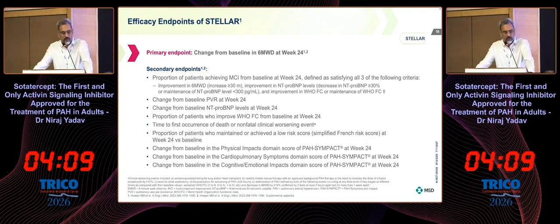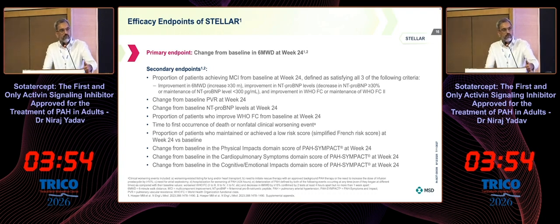Proportion of patients achieving MCI. MCI is multiple component improvement, defined by a patient achieving more than 30 meters of 6-minute walk distance improvement, NT-proBNP reducing by more than 30%, and improvement in WHO functional class.